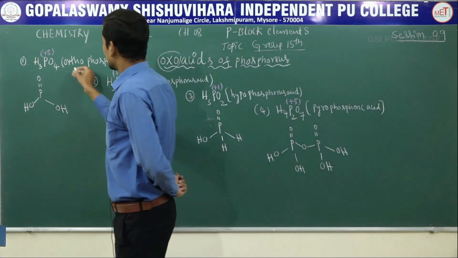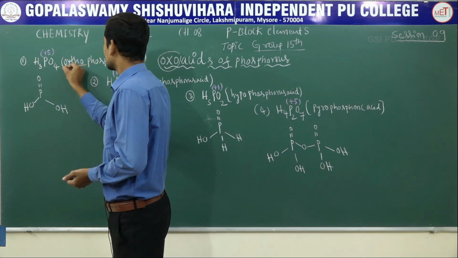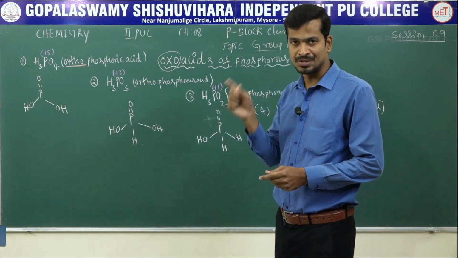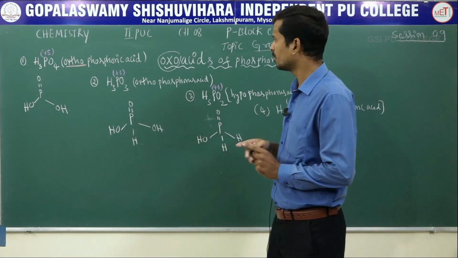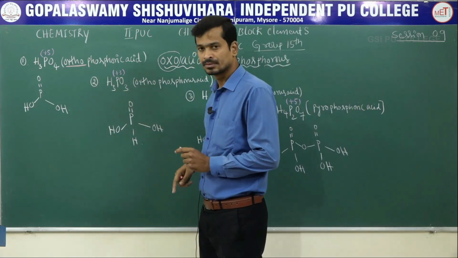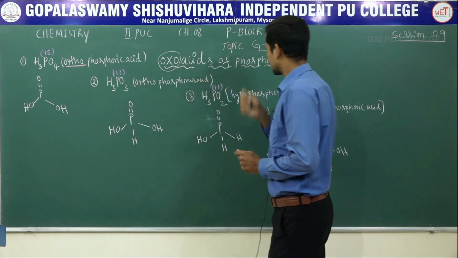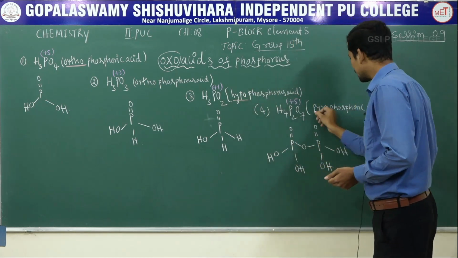The technical terms ortho, para and meta you have studied in first PUC in the benzene ring. But in inorganic chemistry, what is meant by ortho? What is meant by phosphoric? Why is it called phosphorus? Why is it called hypo? Why is it called pyro?